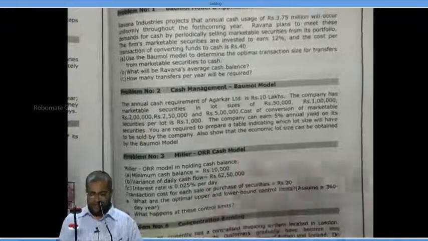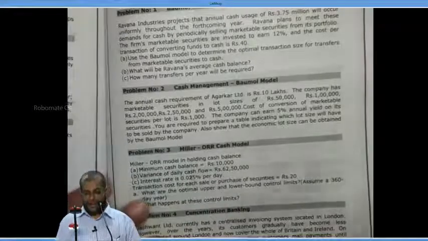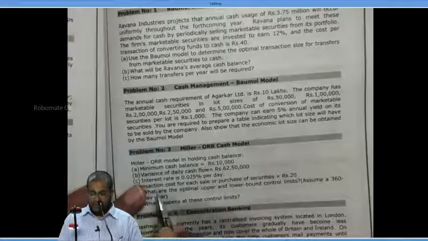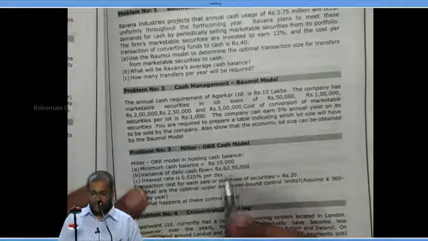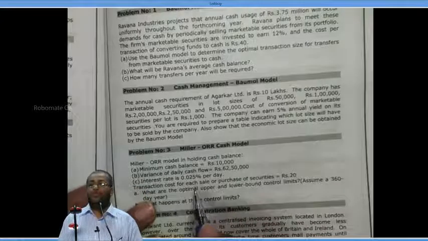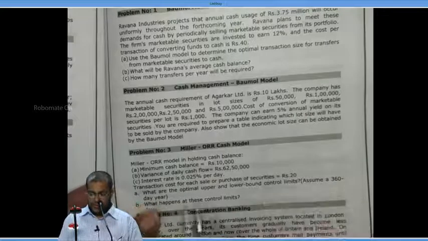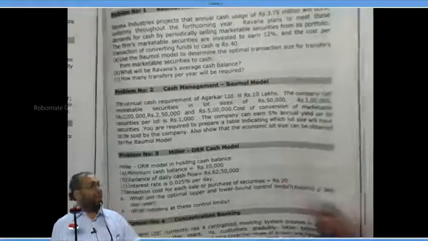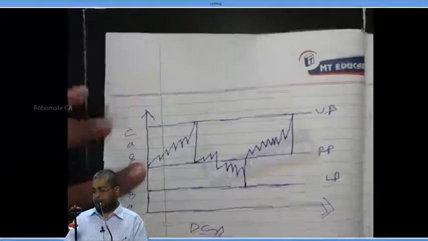Now, please take question number 3. Miller-Orr model. The minimum cash balance is 10,000, which is the lower bound. The variance of daily cash flow is 62 lakh 50,000. Interest rate is 0.025% per day, and transaction cost is 20. What are the optimum upper and lower bound control limits? Let's do it together quickly. First we have to calculate the spread. Write down.